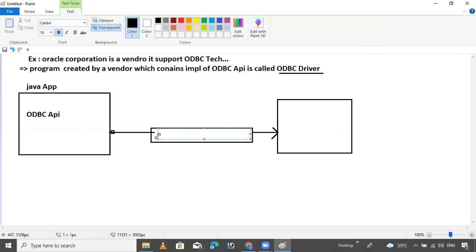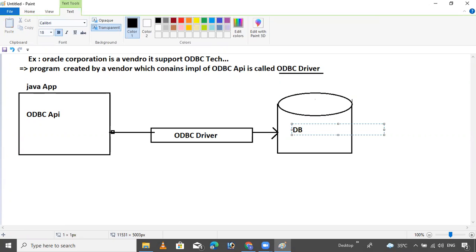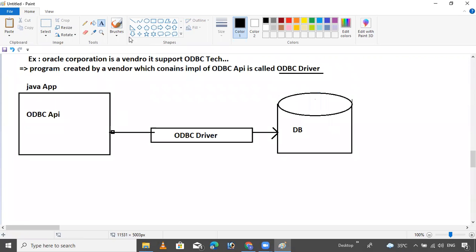It is called the ODBC driver. This is the DB. That's it. This is the database.